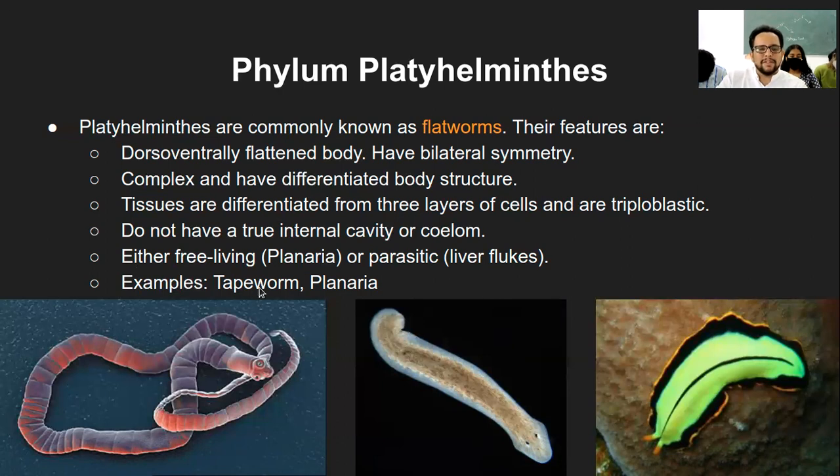The common example is tapeworm. This is the typical picture of the tapeworm. It may be a little exaggerated, but tapeworm infection is very common, especially in the intestine and also in the eyes.